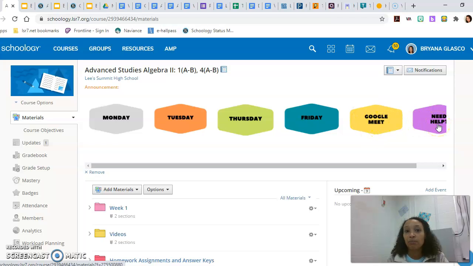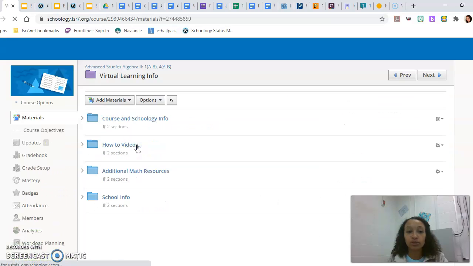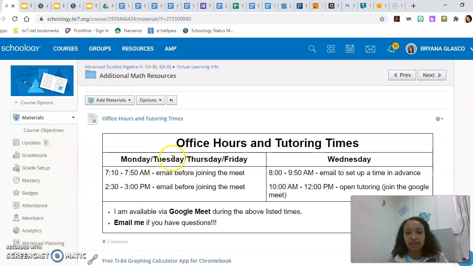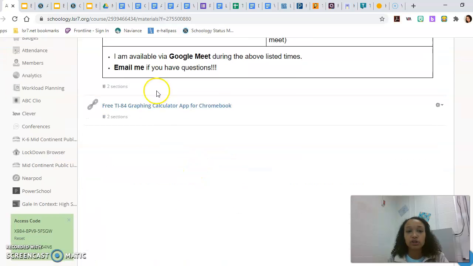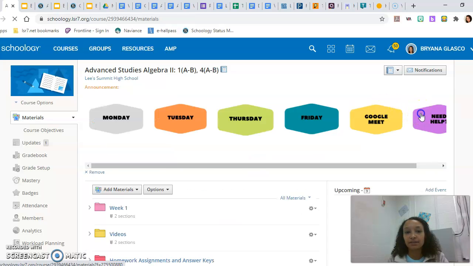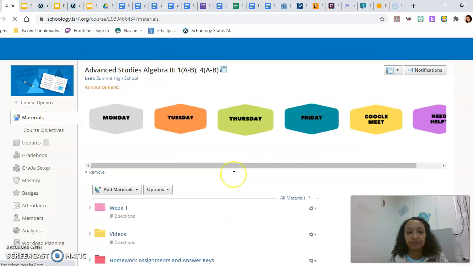And then the Need Help button. So let me show you where you can go for that first through the folder. So the virtual learning, and then it's going to be the additional math resources. And here's my office hours. Here's also the extension for the TI-84 for the Chromebook. Now let's go back and let's click that button. And it goes exactly there. So a nice little shortcut.